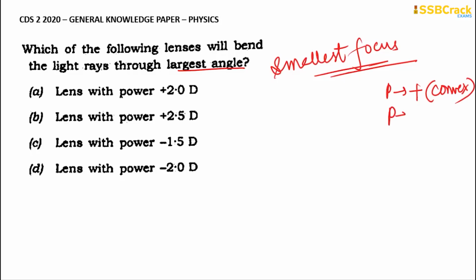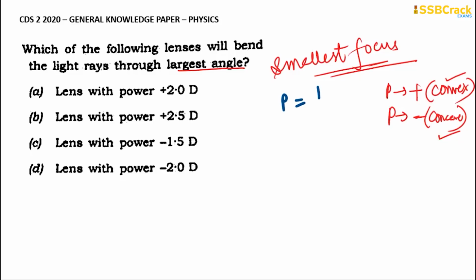And if the power is given in minus, in negative, then it is known as a concave lens. To be more precise, the power of the lens, if it is given in positive diopters, then it is a converging lens, and that is why I called it a convex lens. And if it is in negative ones, then it is a diverging lens, and that is why it is known as a concave lens. So taking these into consideration, we have to remember one important formula.